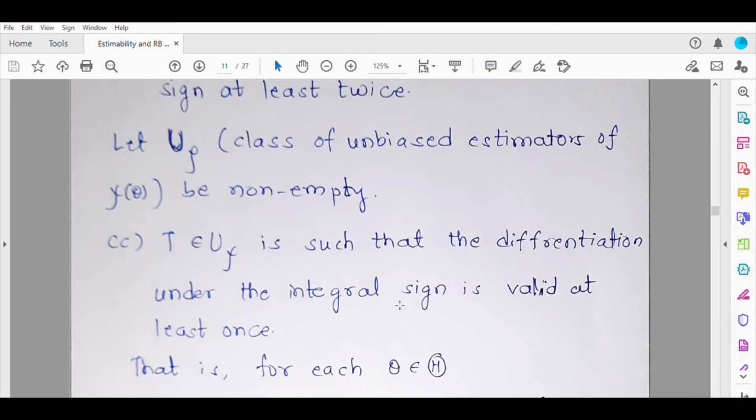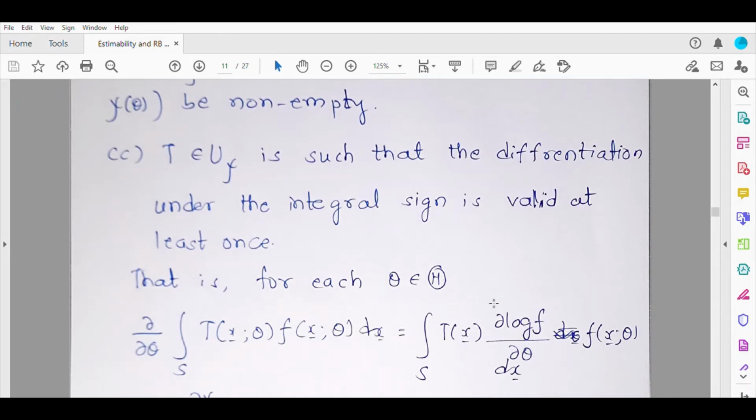More about this condition will be clearer to you when we prove the Cramer-Rao inequality. So let us first try to understand. Here I have tried to elaborate. For every theta in the parameter space, if you integrate T with respect to the joint PDF over the support S, then differentiating this integration with respect to theta is possible, and this differentiation can be taken inside the integration. I'm sorry, this theta notation shouldn't be there. This should be simply T of x.